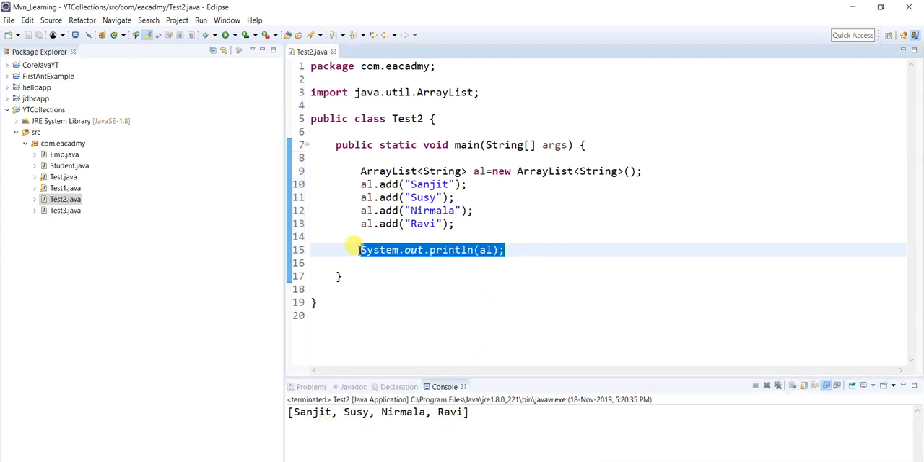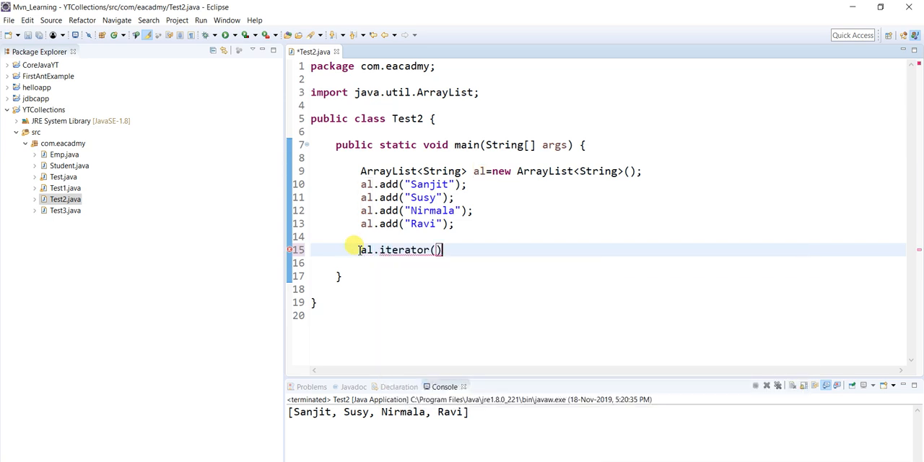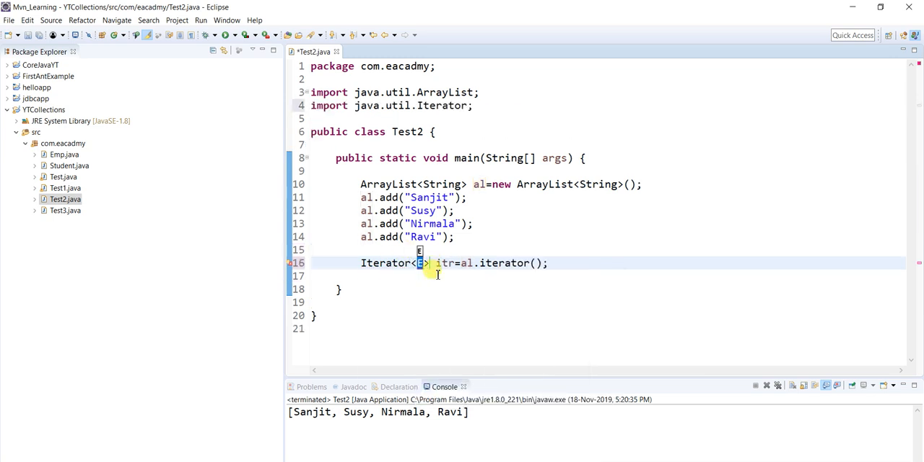But how to print it using cursor? That's the one way. Using cursor also you can print. How to print? You have to write array list dot iterator method. In the array list, we have an iterator method, so using this iterator method, you will read the data. But its return type is iterator, so I am going to catch it in an iterator, let's say itr. Its return type is iterator, and here just press Control space and hit this one.